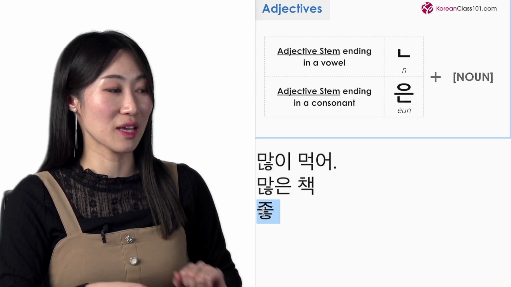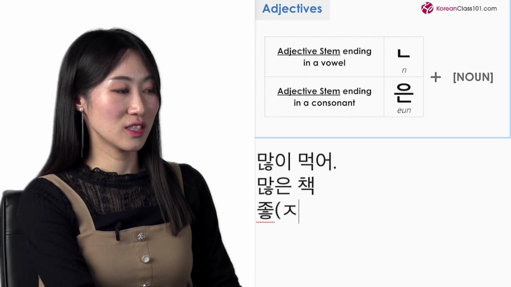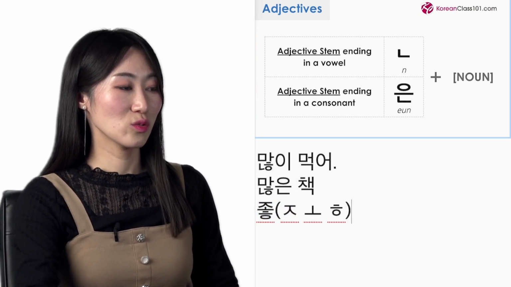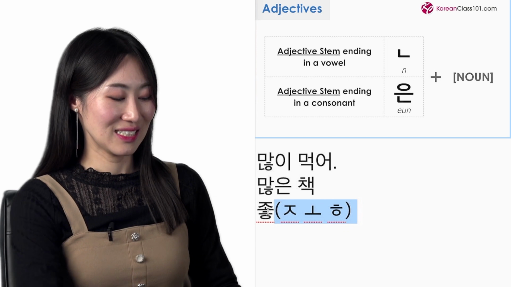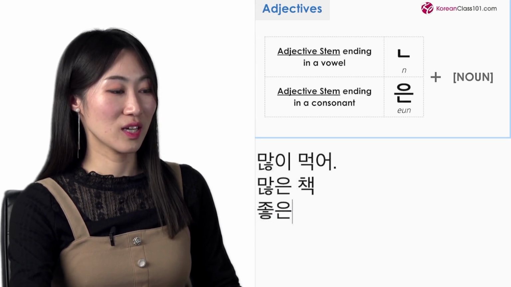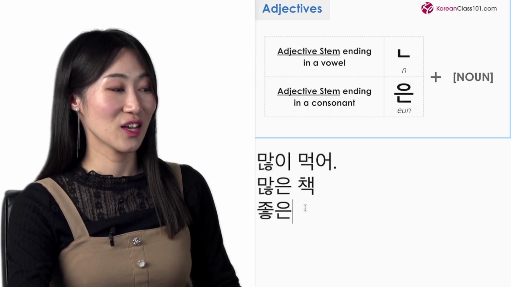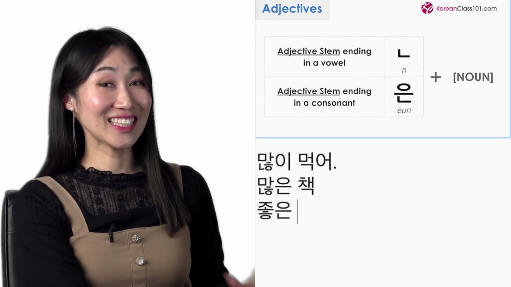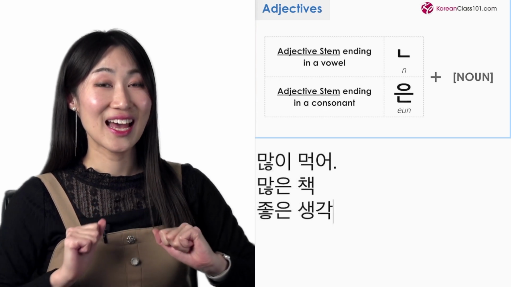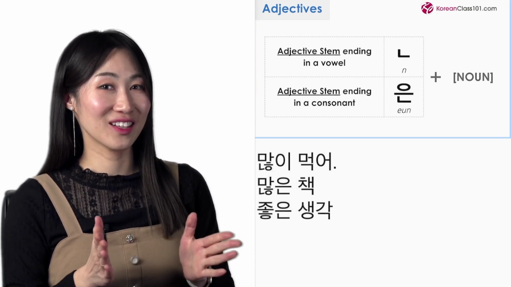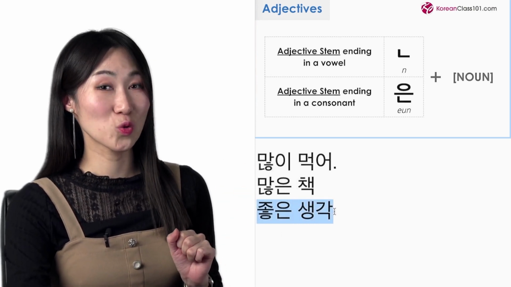So we call it adjective stem. And look at this. It consists of ㅈ, ㅗ, ㅎ. So this 좋 ended with a consonant. So I'm putting 은 after that. Because if an adjective ends in a consonant, then we use 은 here, right? 은. And what is idea in Korean? Idea can be 생각, or we can use the English word idea directly, but let's use the Korean word here. So good idea in Korean is 좋은 생각.